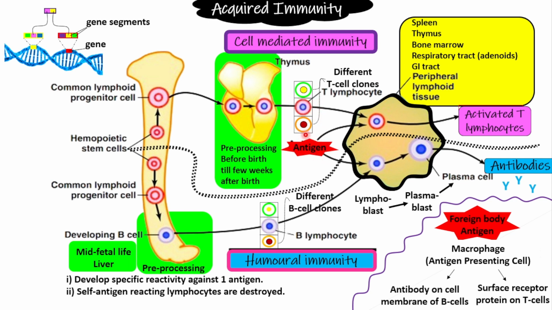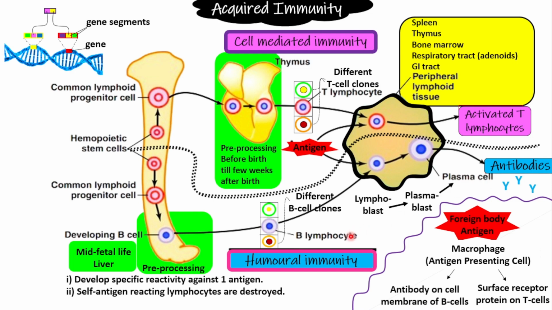Only the specific type of T cell clone which has reactivity for that specific antigen will be activated, and that reactivity was assigned during the pre-processing. So basically, here the red ones are being activated, and here the blue ones are being activated. The specific T cell clone activated by antigen will produce activated T lymphocytes, whereas the B lymphocyte will finally produce antibodies.